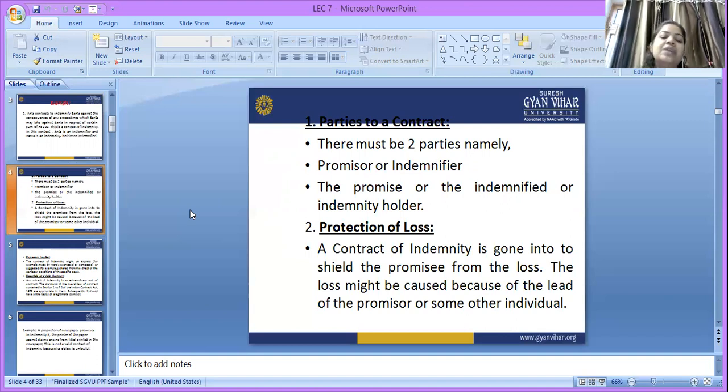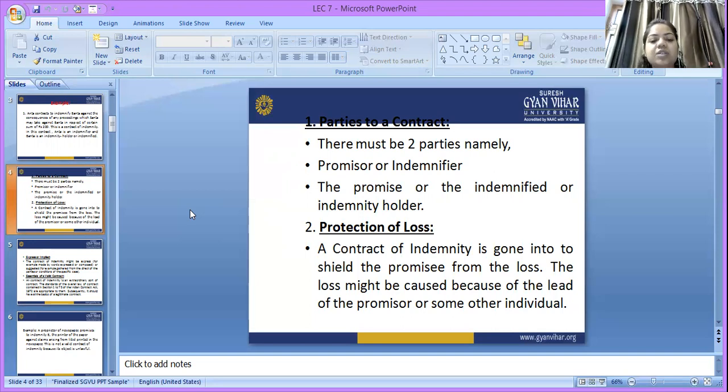Second, what type of essentials are required for making a contract? A contract of indemnity is entered into to shield the promisee from loss. The loss might be caused because of the conduct of the promisor or some other individual. That means protection from loss.